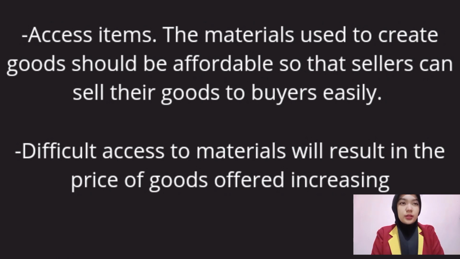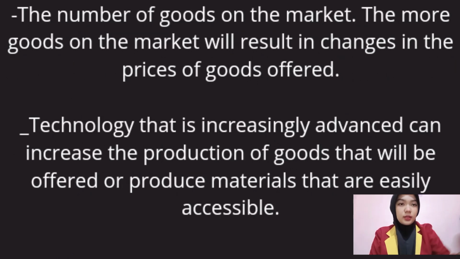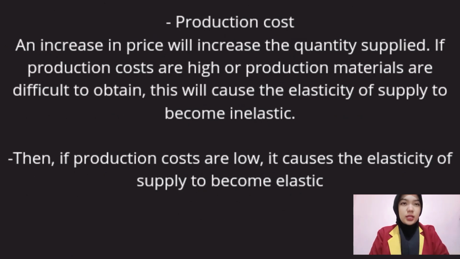The material used to create goods should be affordable so that sellers can sell their goods to buyers easily. Difficult access to material will result in the price of goods offered increasing. The number of goods on the market. The more goods on the market will result in a change in the price of goods offered. Technology that is increasingly advanced can increase the production of goods that will be offered or produce materials that are easily accessible. Production costs. An increase in price will increase the quantity supplied.